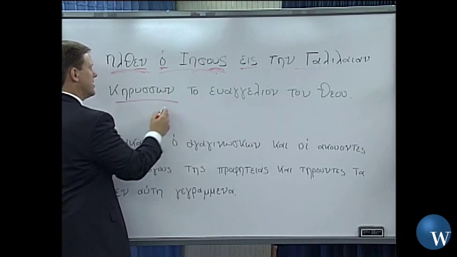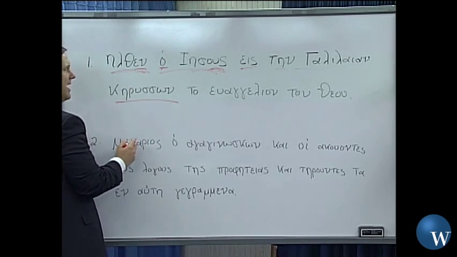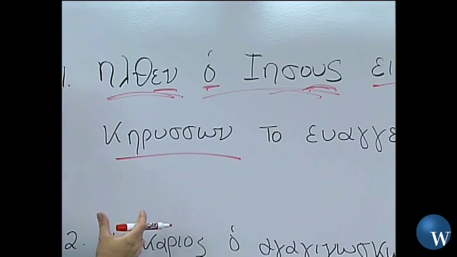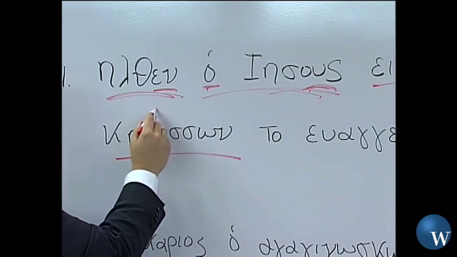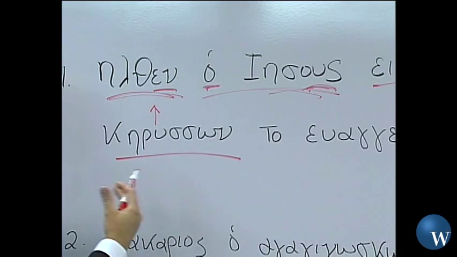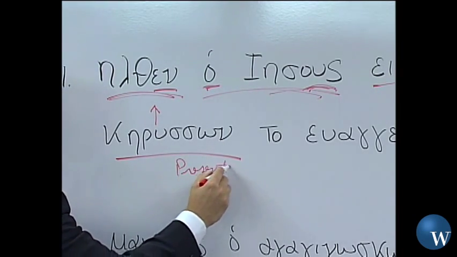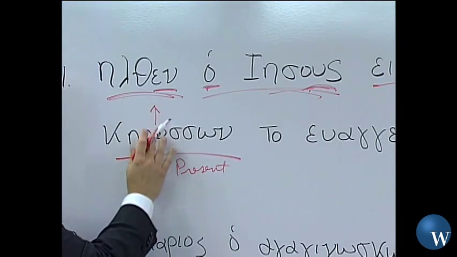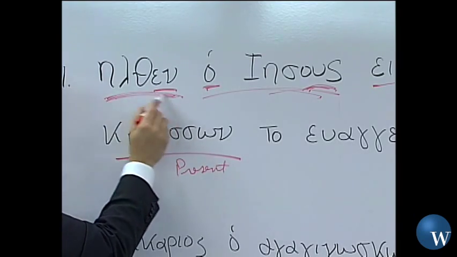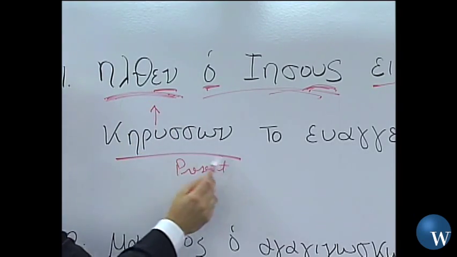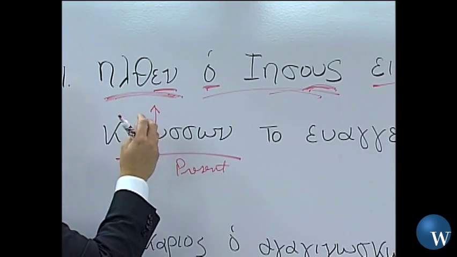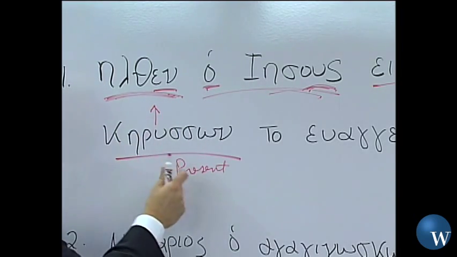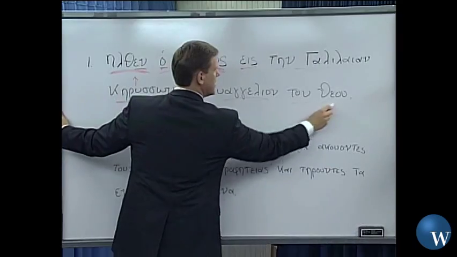What was he doing? Preaching. Here's our participle, -ing, preaching. And of course, here's the adverbial use of that, modifying our main verb. As he was coming, what was he doing? He was preaching. Okay, and this is a present tense participle, so it's contemporaneous, going on at the same time as our main lead verb, even though this is taking place in the past. So therefore, we're going to translate it as though this was in the past as well. So Jesus came into Galilee preaching. What was he preaching? He was preaching the gospel of God.